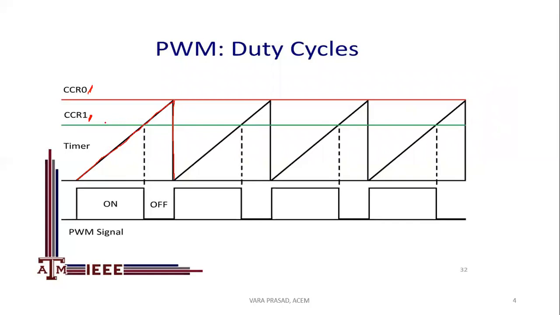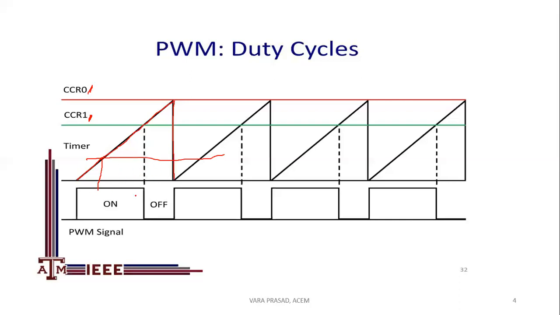If suppose this is in the middle, at that time T on and T off are both equal. Similarly, if suppose the CCR1 count value is very low, at that time T on will be very small and T off will be a very high value.